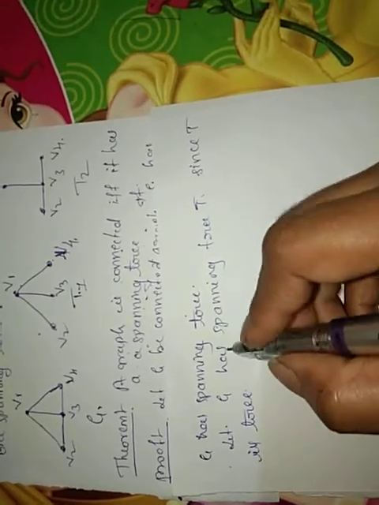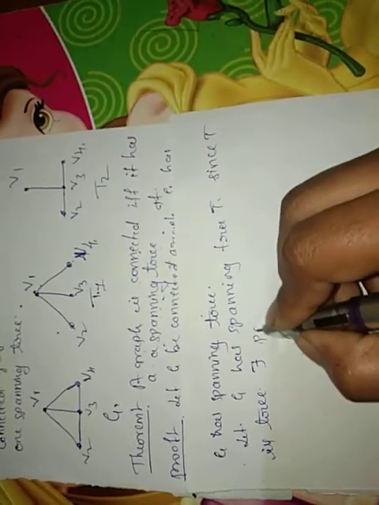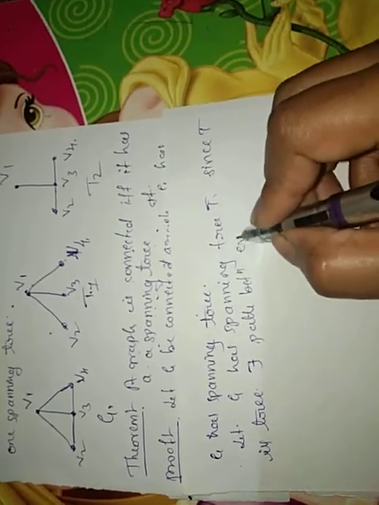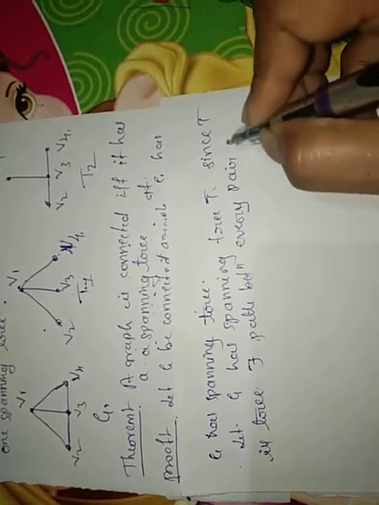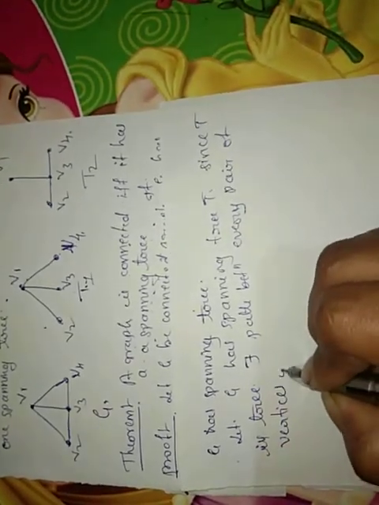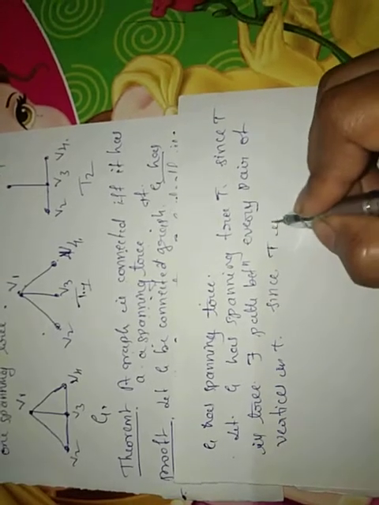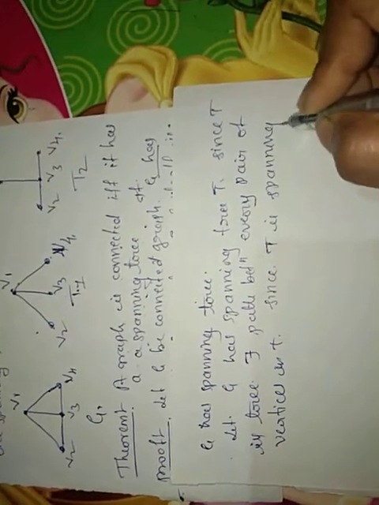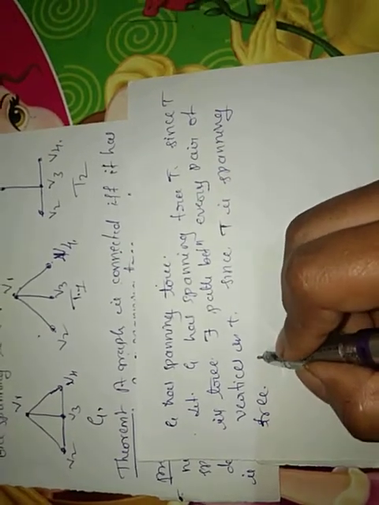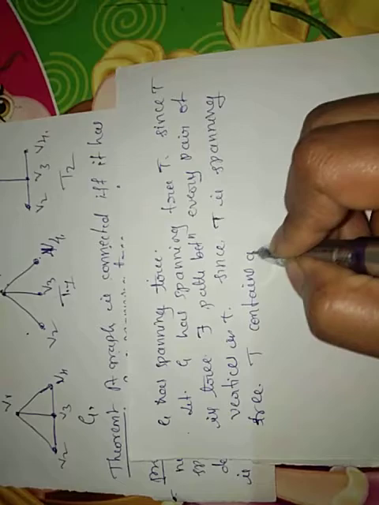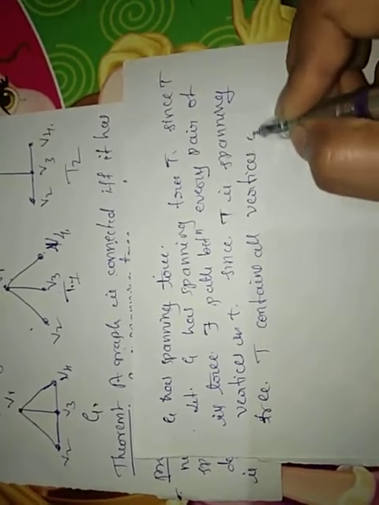Since T is a tree, there exists a path between every pair of vertices in T. Also T is a spanning tree, which means T contains all the vertices of G. Therefore, there is a path between every pair of vertices in G. Hence, G is connected.